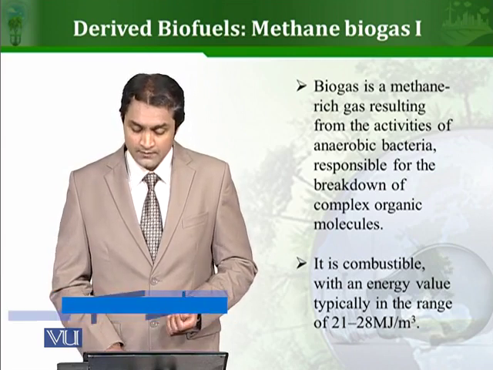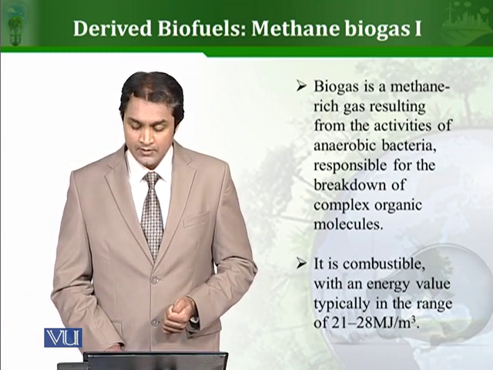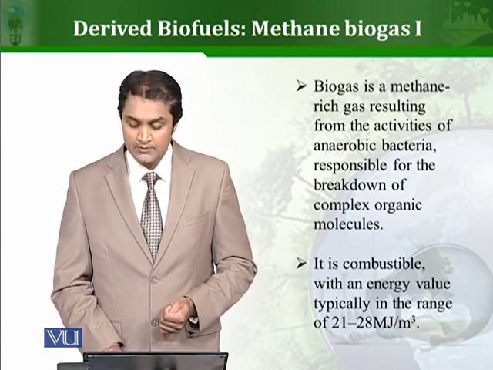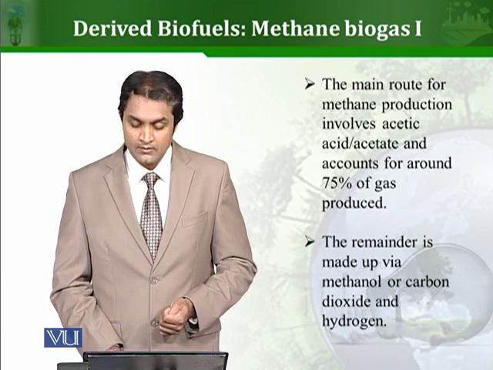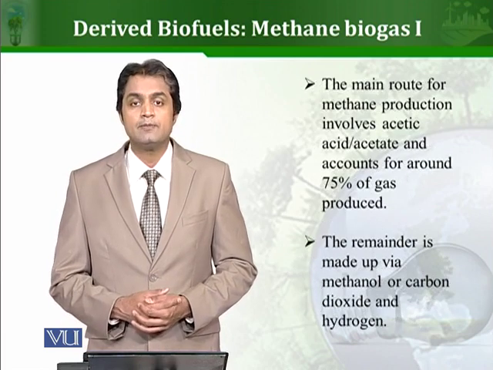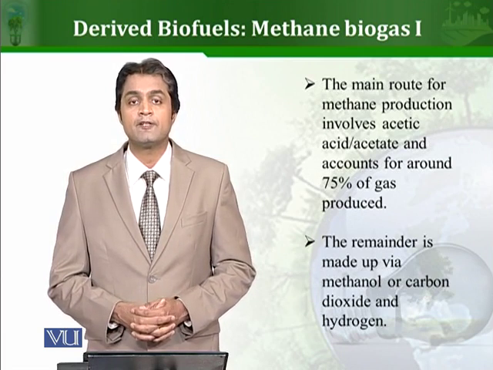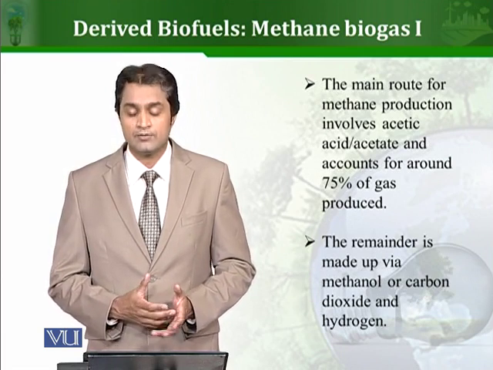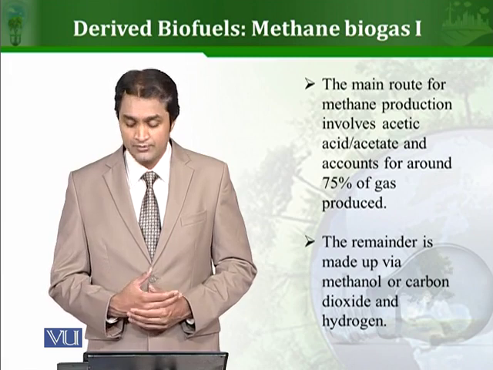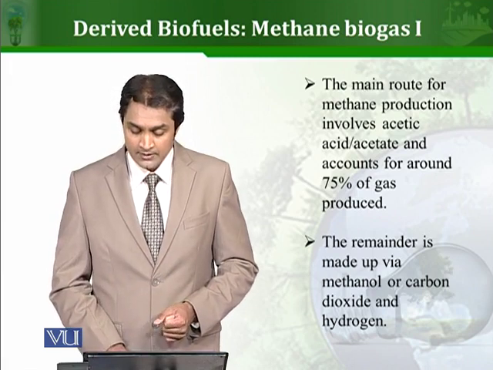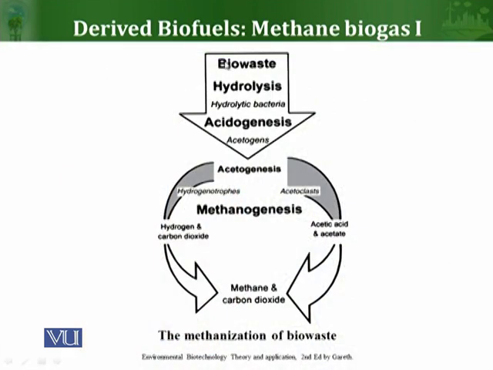You can see here it is an energy-rich gas with a typical range of 21 to 28 megajoules per cubic meter. Now, the main route for methane production is via acetic acid and accounts for the production of 75% of the methane. The rest of the methane is produced by the carbon dioxide and hydrogen route. Here you can see the basic sketch of how it operates.